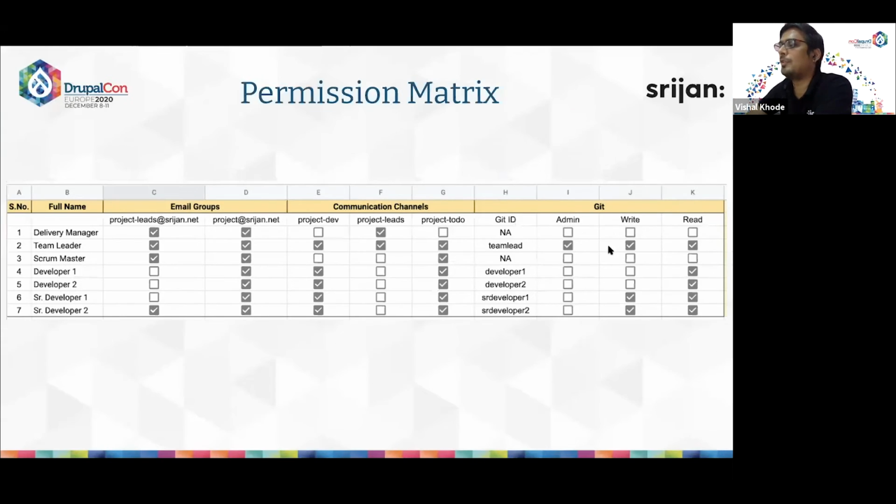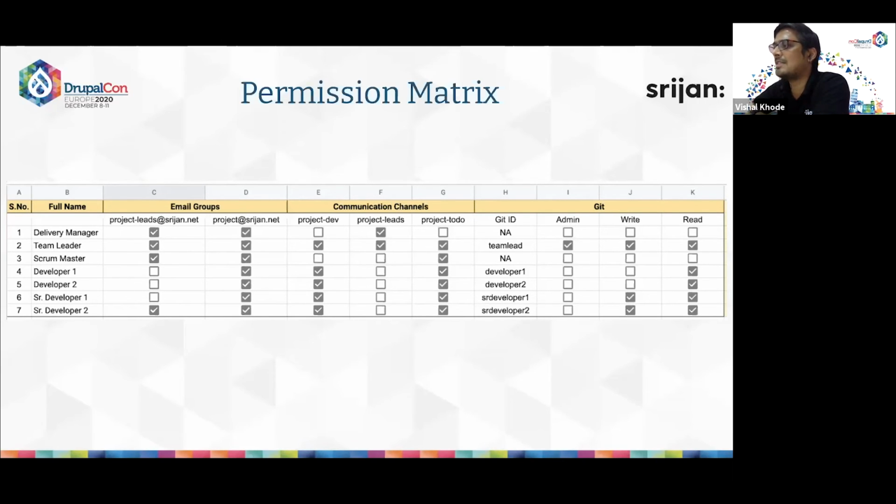Okay, so moving forward, we have the permission matrix document. The permission matrix document provides details about each point that we have listed in the access matrix document. For example, adding the project to the internal email distribution group.